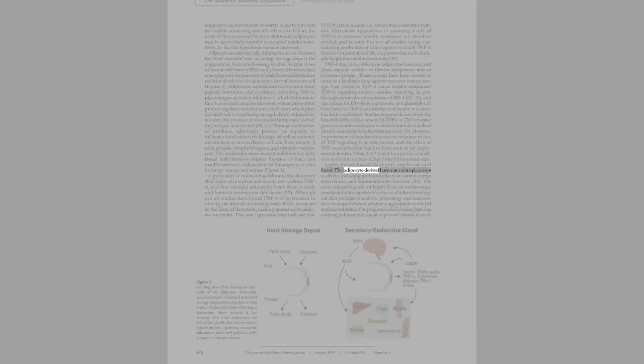This adipocyte-derived hormone exerts pleiotropic effects, including profound effects on satiety, energy expenditure, and neuroendocrine function, 34. The most compelling role of leptin from an evolutionary standpoint is its capacity to serve as a bidirectional signal that switches metabolic physiology and neuroendocrine status between programs appropriate to the fed and starved states. The proposed role for rising leptin is a strong adipostatic signal to prevent obesity, as shown in Figure 2,